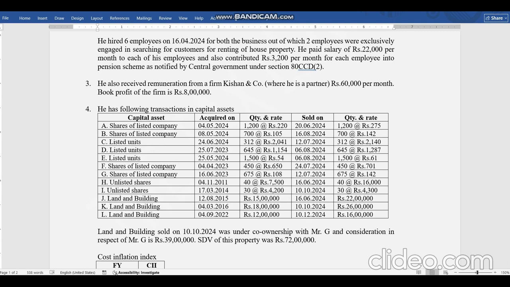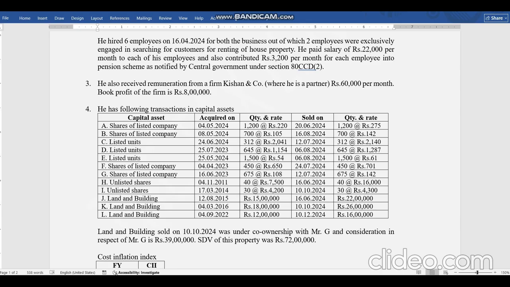Remuneration is received by him. He is a partner over there. 60,000 per month is the remuneration, and book profit of the firm is 8 lakhs. So now seeing this point, one thing should come to a person's mind, that he is earning salary from the firm. So for firms, some amount is allowed, some amount is disallowed.